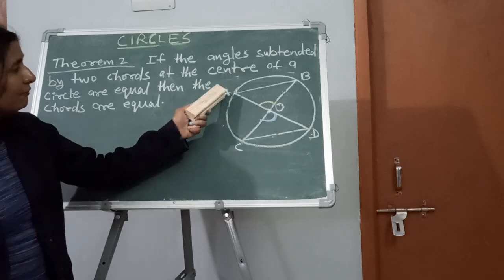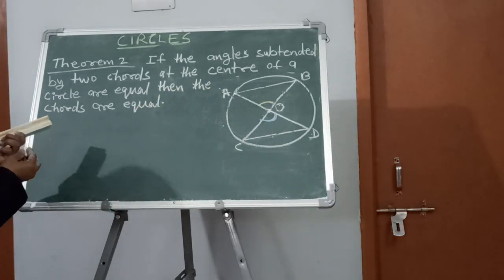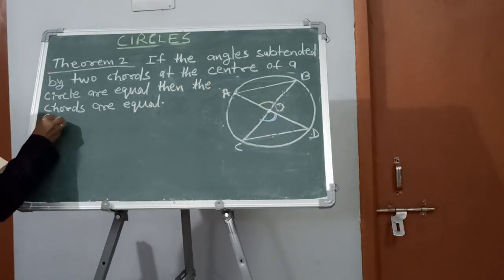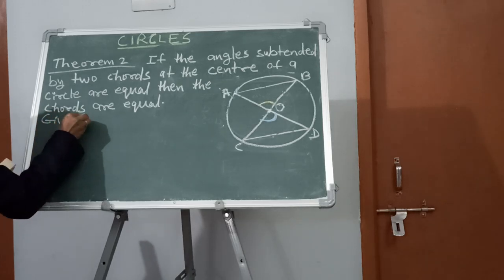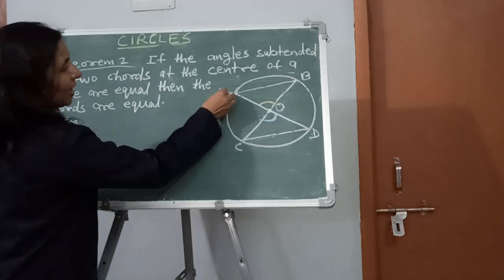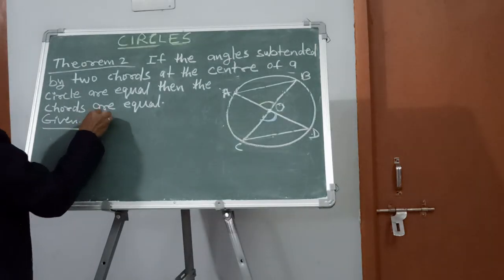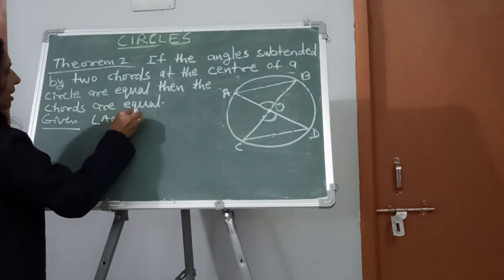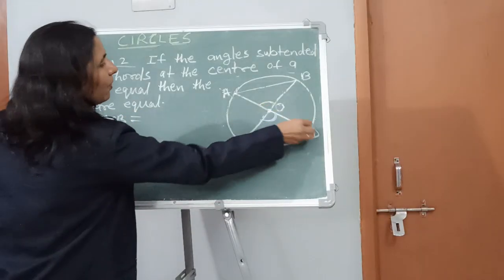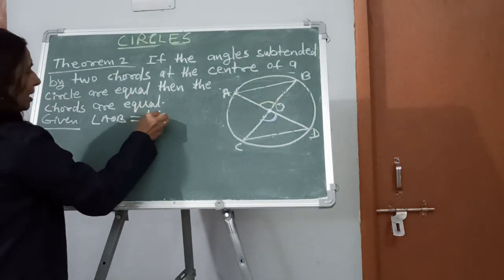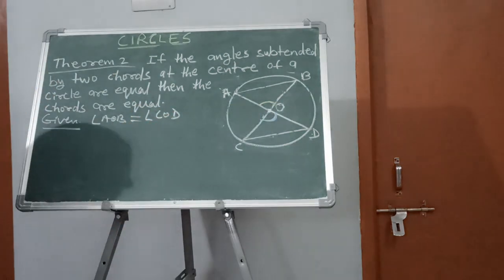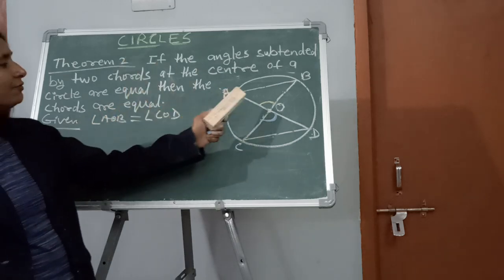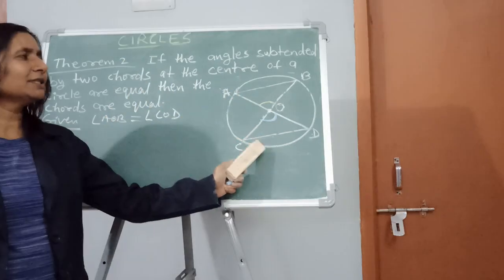So what is given? Let us write. Here it is given that angle AOB is equal to angle COD. It is already given. If this angle is equal to this, then what you have to prove?